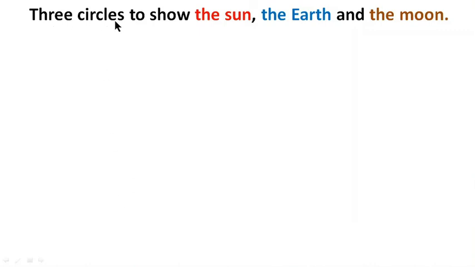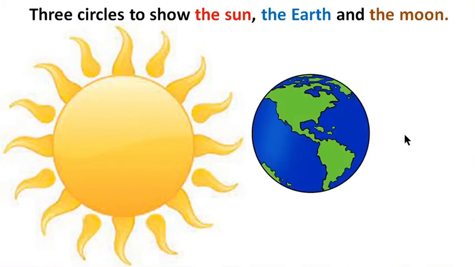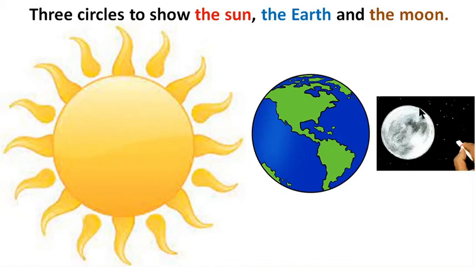Draw 3 circles to show the sun, the earth, and the moon. This circle is the sun. This circle is the earth, and this circle is the moon.